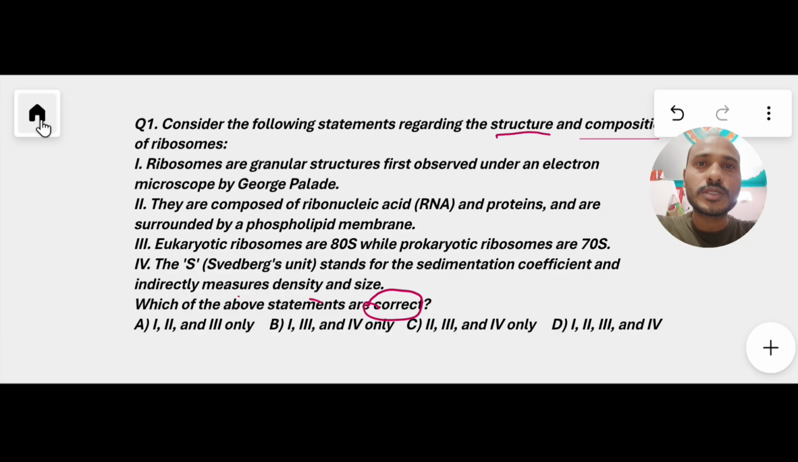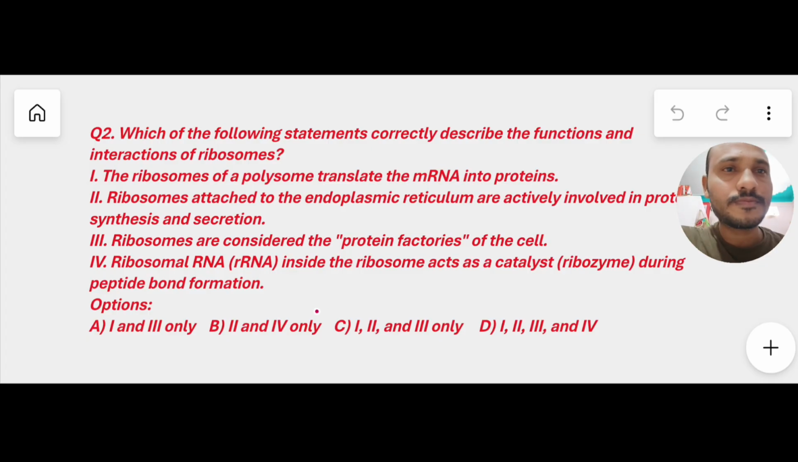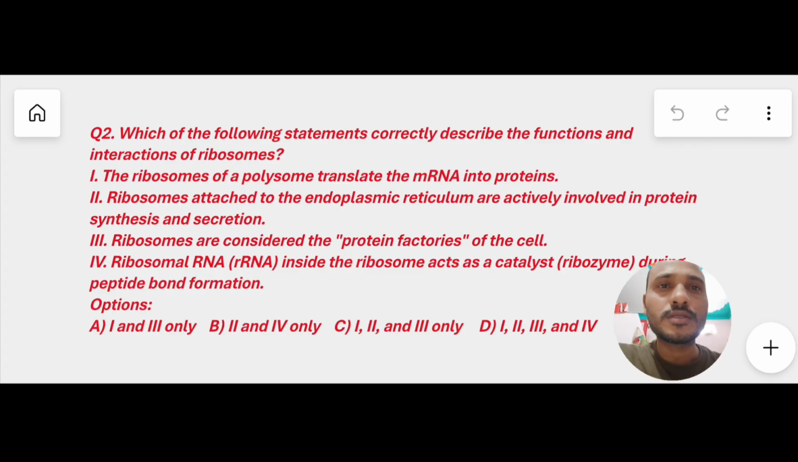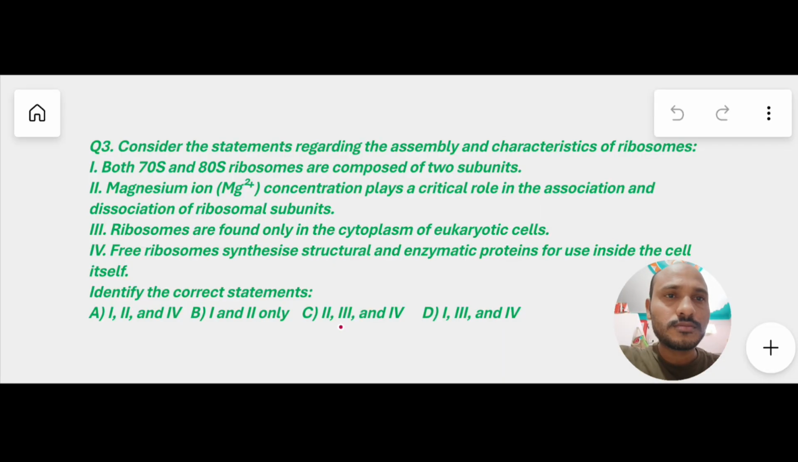Second MCQ: which of the following statements correctly describes the function and interaction of ribosomes? These are the keywords in the question, and there are 4 options given. Read these 4 statements. And the last MCQ: consider the statements regarding the assembly and characteristics of ribosome. Identify the correct statement. Read these 4 statements.